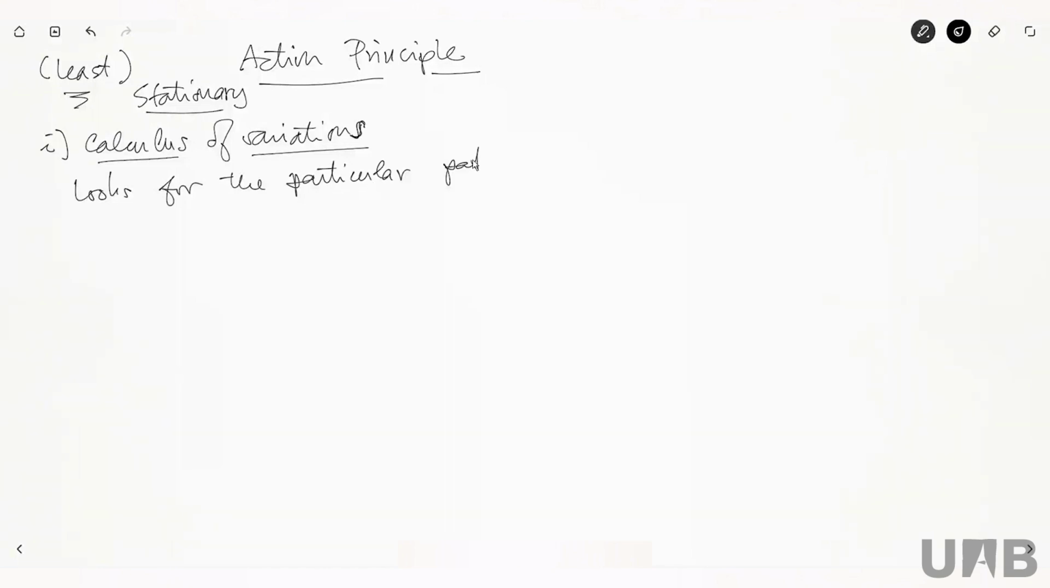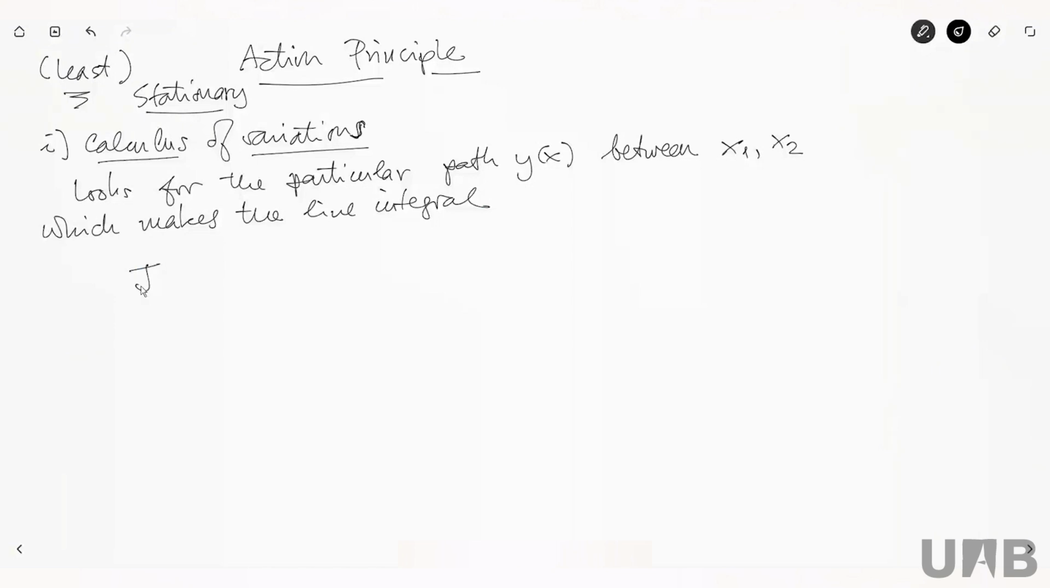the particular path y of x, so that's going to be a function, between two values x1 and x2, which makes the line integral J equals the integral dx from x1 to x2 of a certain function f of y of x, y dot of x, and x, stationary. Okay, so let's see what we have here.